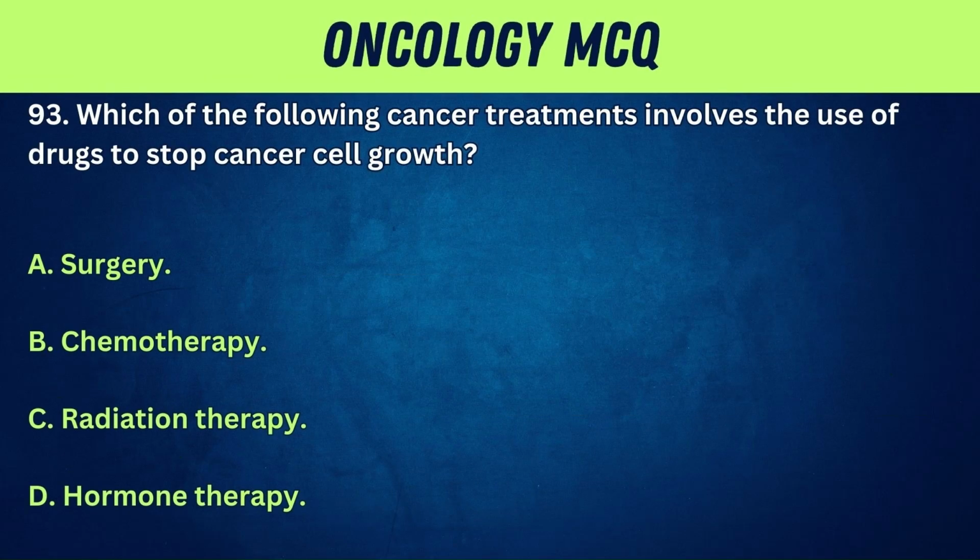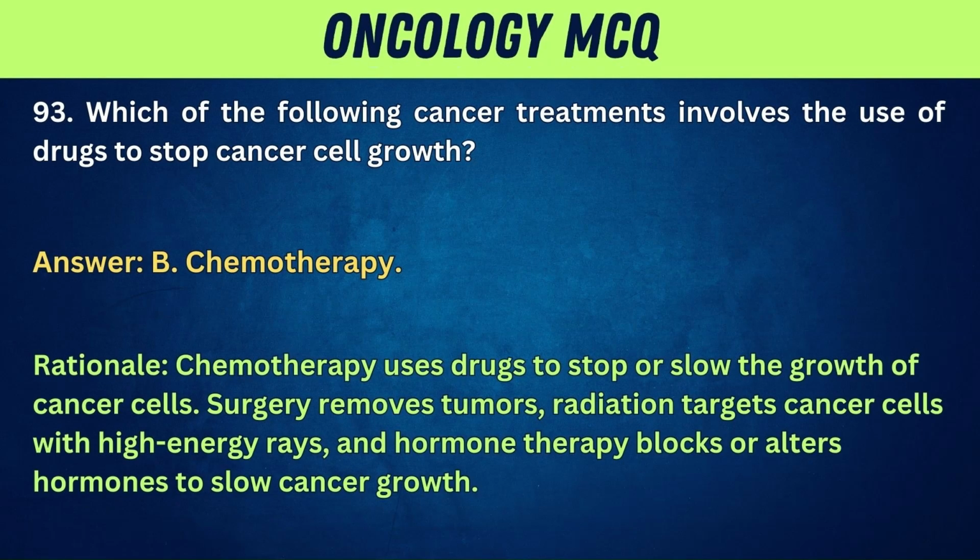93. Which of the following cancer treatments involves the use of drugs to stop cancer cell growth? A. Surgery. B. Chemotherapy. C. Radiation therapy. D. Hormone therapy. Answer: B. Chemotherapy. Rationale: chemotherapy uses drugs to stop or slow the growth of cancer cells.